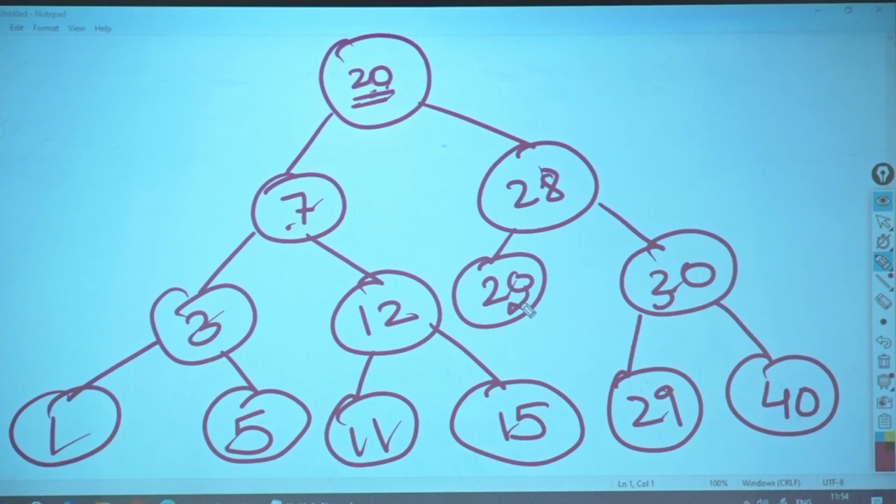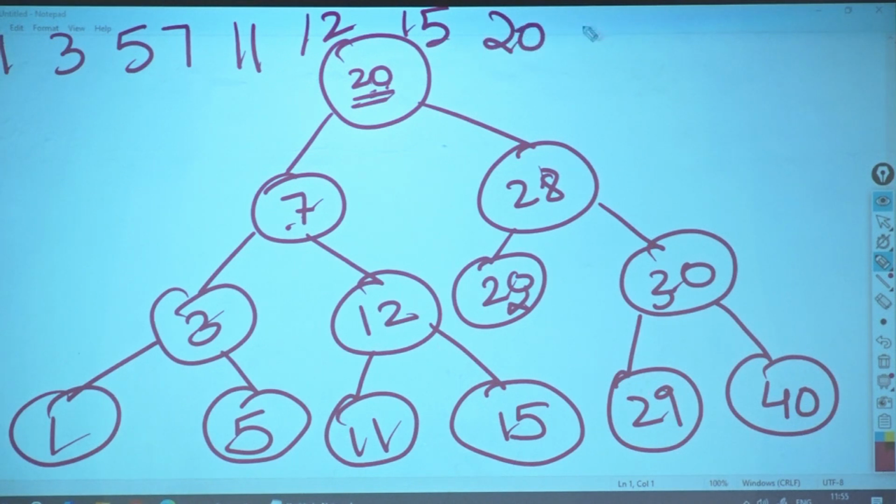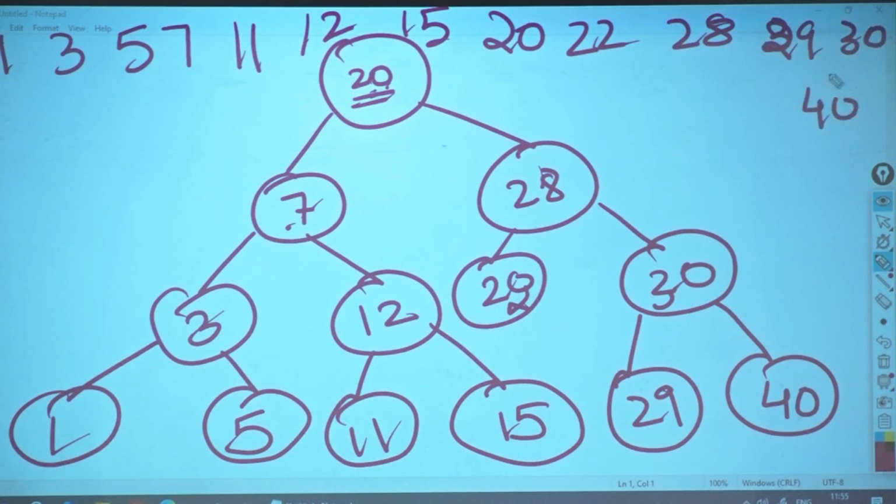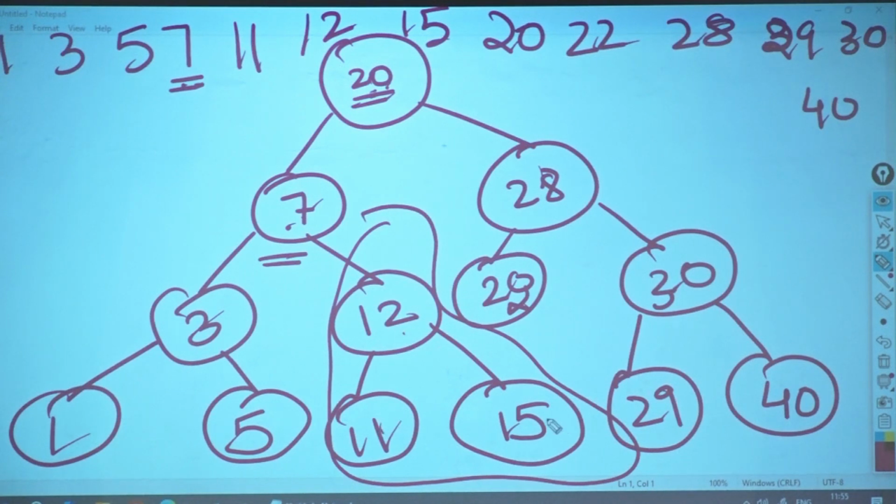Okay? Yes, now give the in order of this. 1, 3, 5, 7, 11, 12, 15, 20, 22, 28, 29, 30, 40. Give me the successor of 7. Successor of 7. Successor means who? Right side. Who is in the right subtree? This subtree. Who is the minimum element in this subtree?